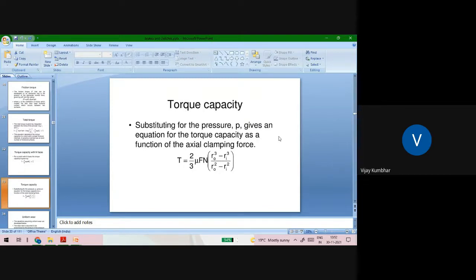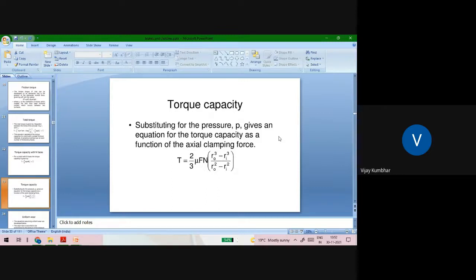So substituting the forces for the pressure P gives the equation for this particular torque transmission, that is 2 by 3 is equal to mu into Fn rho cube minus Ri cube divided by r square minus Ri square. This is the torque transmission capacity. While designing for a particular torque by considering uniform pressure theory, we will get this equation for the torque transmission, that is capital T is equal to 2 by 3 into mu into Fn rho cube minus Ri cube divided by r square minus Ri square.